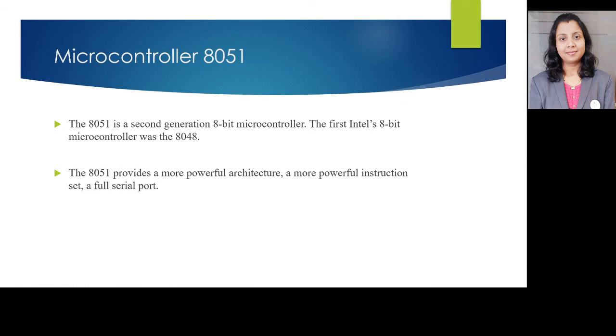So we'll see what is a microcontroller 8051 especially. The 8051 is a second generation 8-bit microcontroller. The first Intel's 8-bit microcontroller was 8048. The 8051 provides a more powerful architecture, a more powerful instruction set and a full serial port.